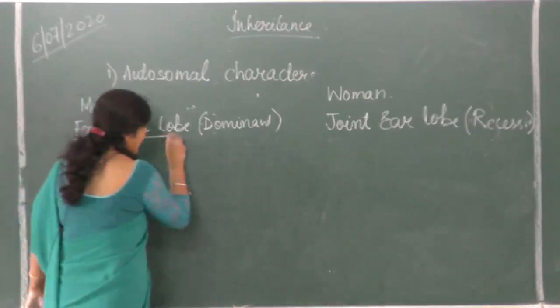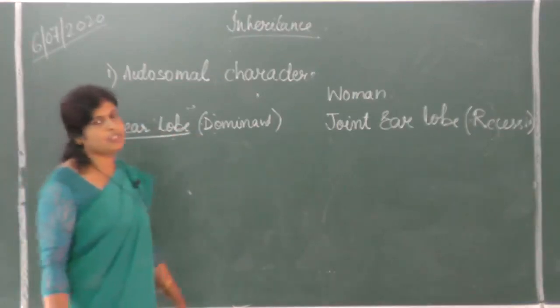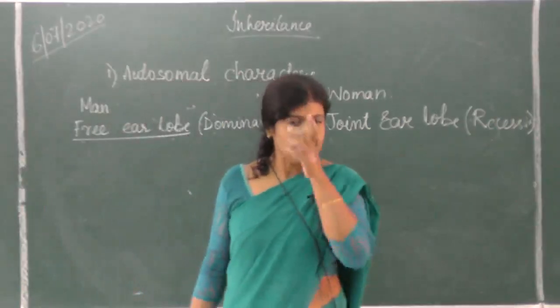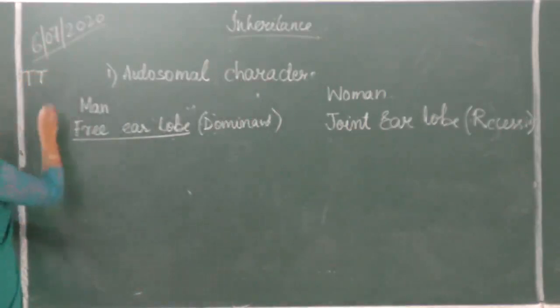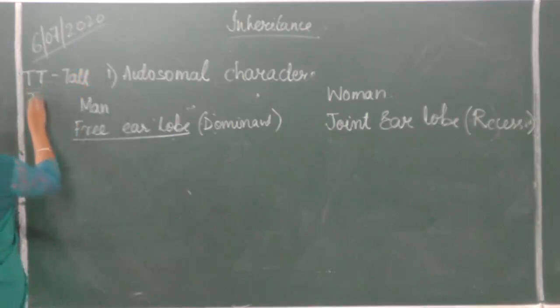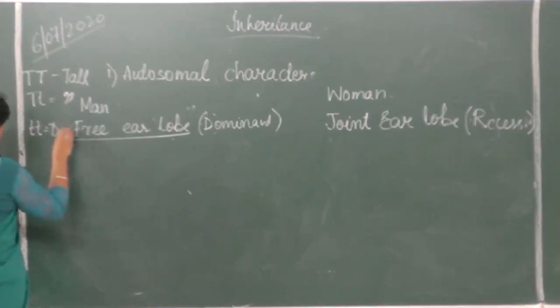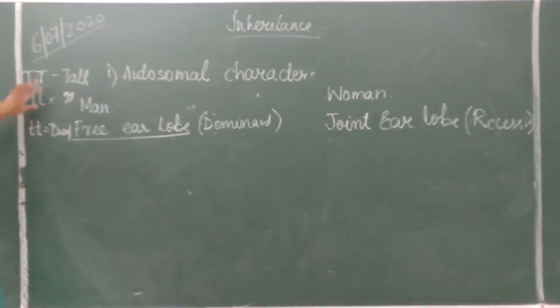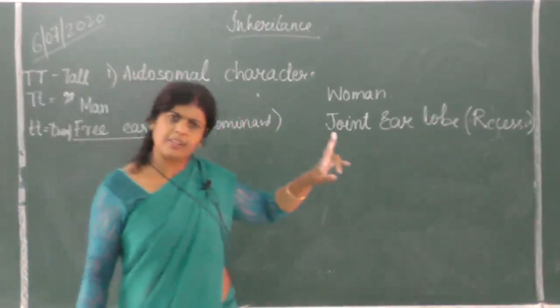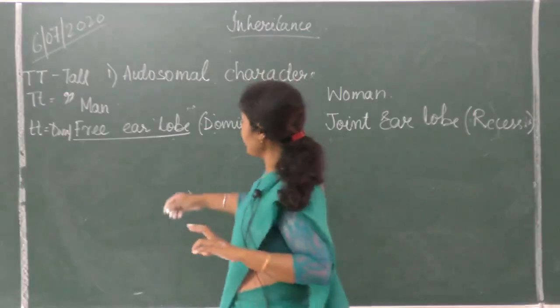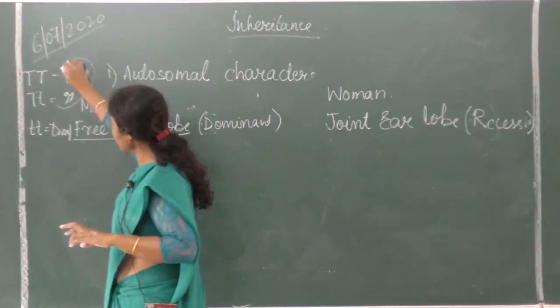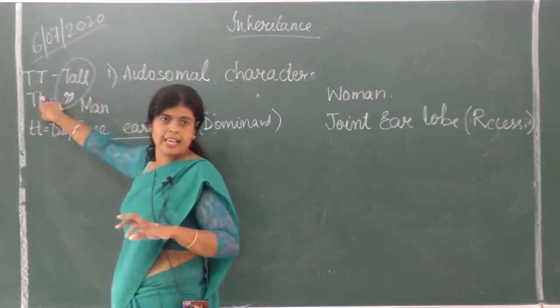This is a dominant character. Whenever we write, we have to mention whether it is in heterozygous or homozygous form. Why? I am going back to Mendel so that you understand. If I take capital T, it is tall. If I take capital T, small t, it is tall. And if I take small t, it is dwarf. There is no other option with one particular character. Either both capital T, or both small t, or one capital, one small. So what are we finding? The dominant character can be expressed in both homozygous as well as heterozygous form.